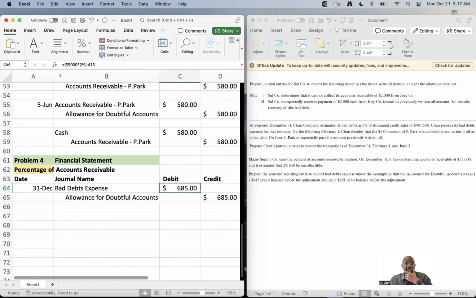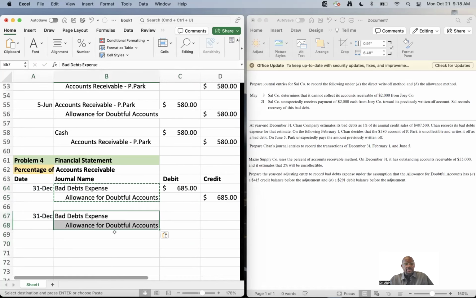So in this case, again, we took the 55,000 multiplied by the 2% minus 415. With that in mind, what do you think this scenario is going to be if there's a debit balance of 291? Well, the accounts are going to stay the same.